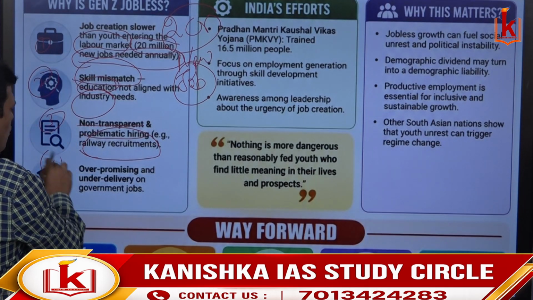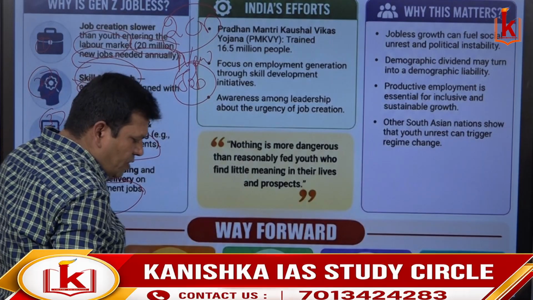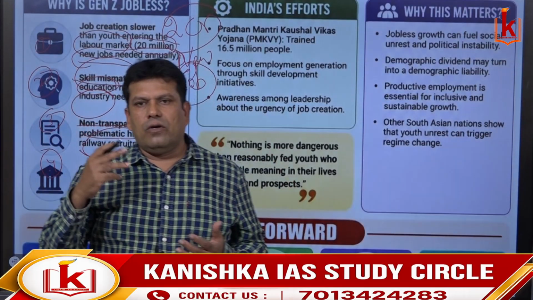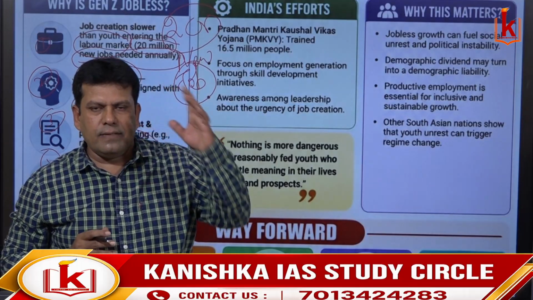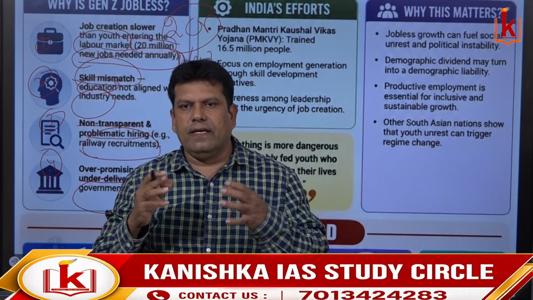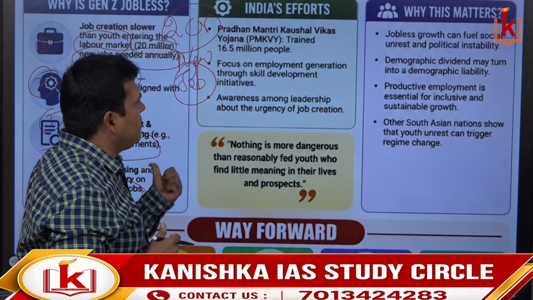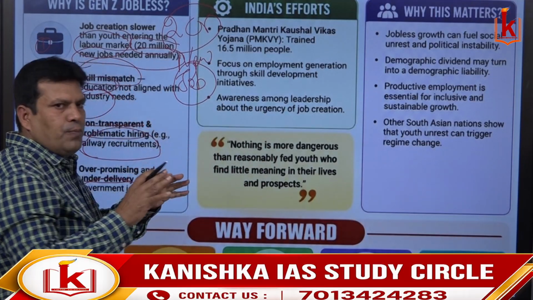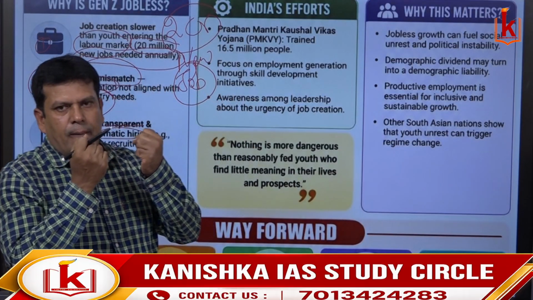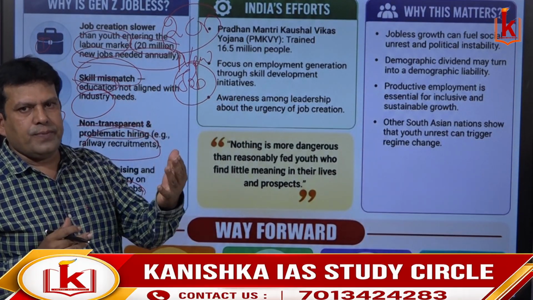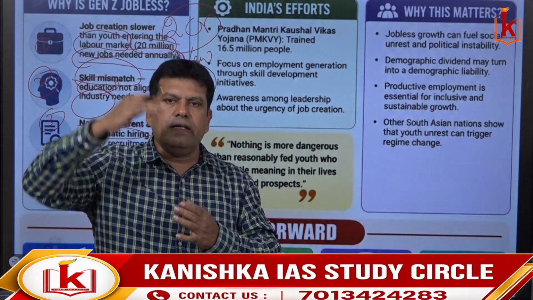And the fourth one is over-promising and under-delivery on government jobs. Recently, the government of Telangana said that they would provide around 2 lakh jobs in the very first year itself, but that didn't happen. That is one of the best examples you can consider. The government promises more jobs but is not able to create them, and unemployment keeps growing.